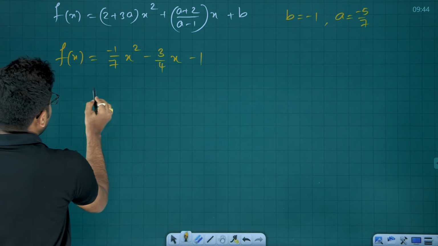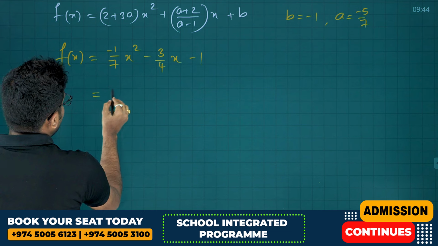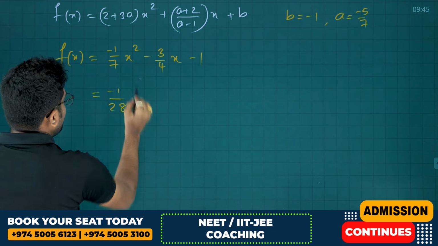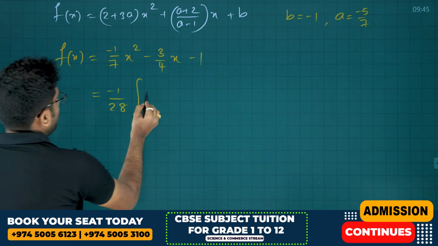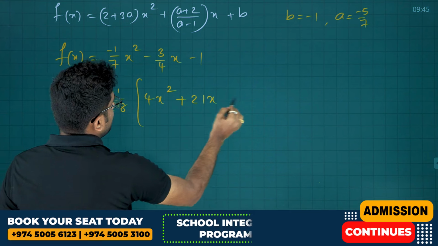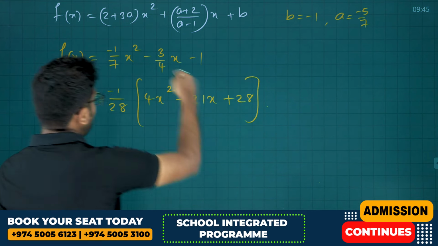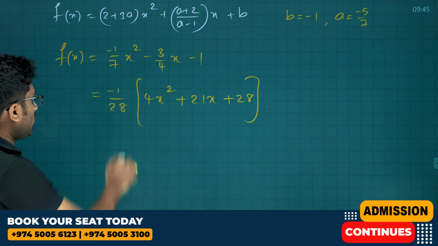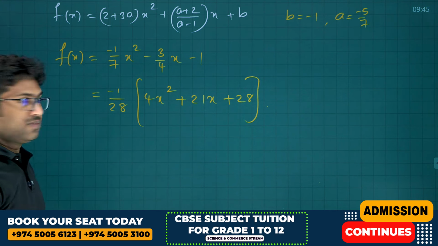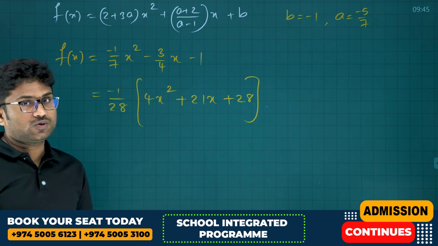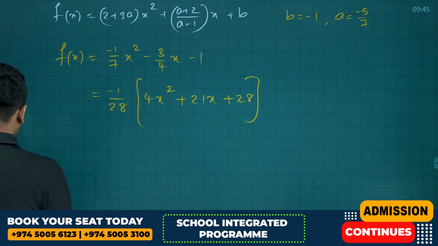Let's try to simplify. We'll take minus 1 by 28 into 4x square, 7 3s are 21x plus 28. So if we take LCM 28, then finally we have got f of x. Okay, f of x is minus 1 by 28 into 4x square plus 21x plus 28. Simple. Now what do we need?